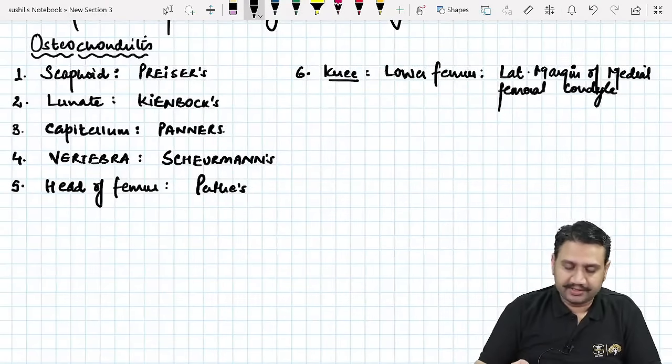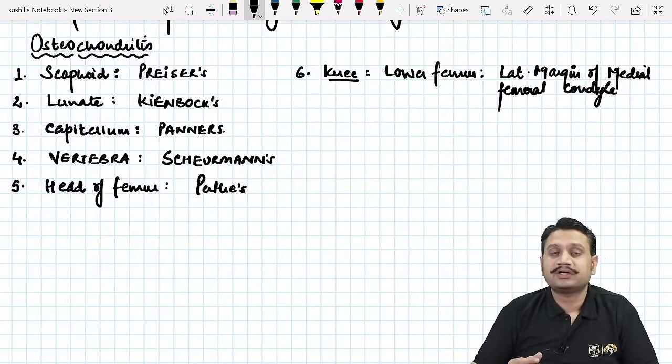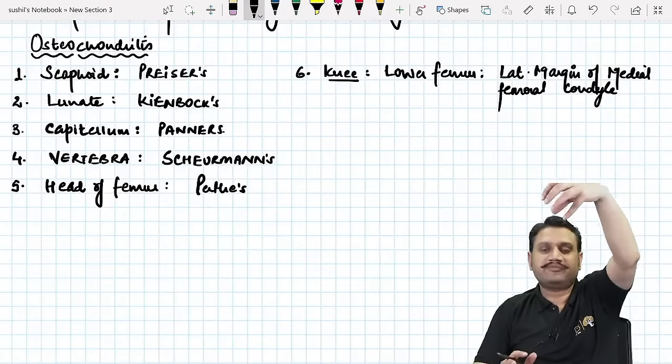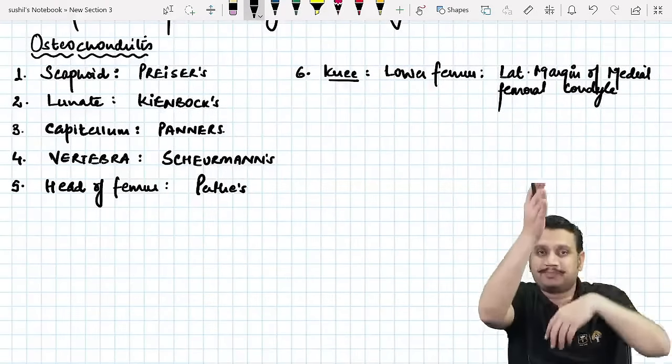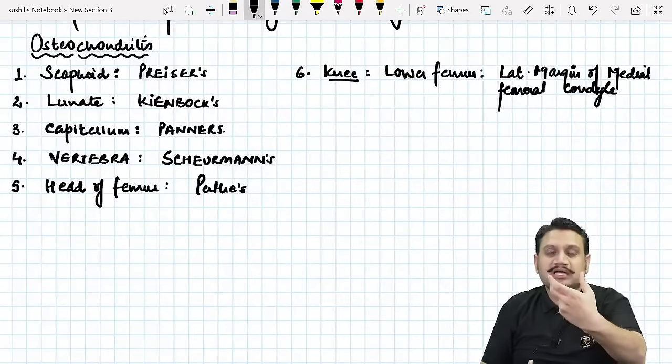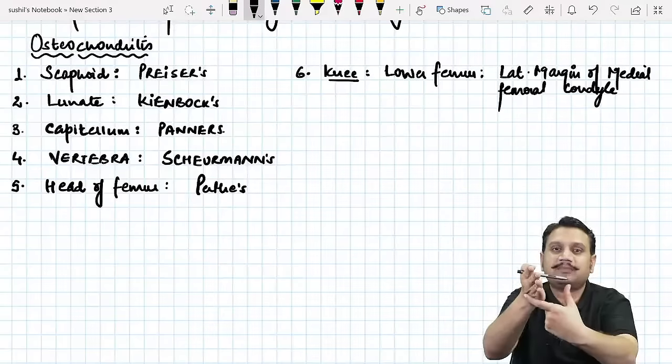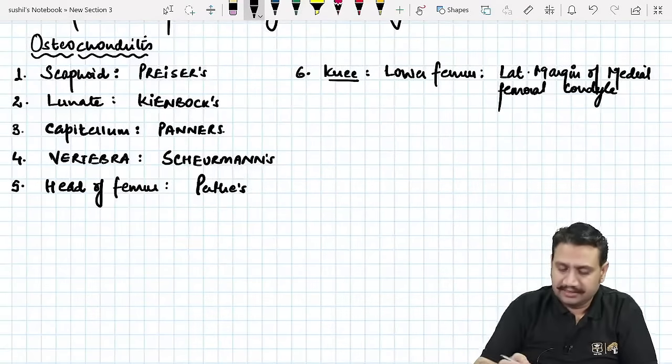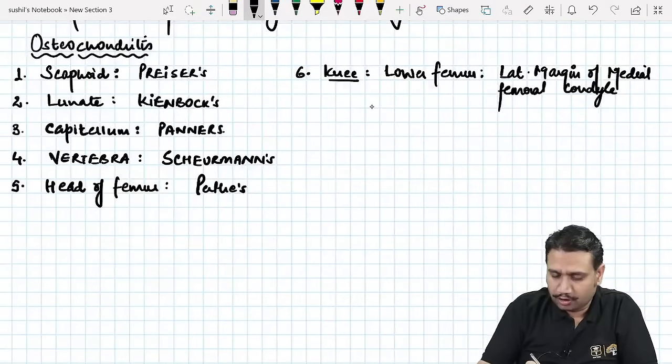So that is why. When you talk about the lower femur, the weight from the upper femur to the middle femur to the lower femur and then to the tibia passes through your medial femoral condyle. We know that the medial condyle is under more stress. Now which part of the medial condyle? The medial part or the lateral part? Obviously it is the lateral part, right? So that is the reason why it is more common here.